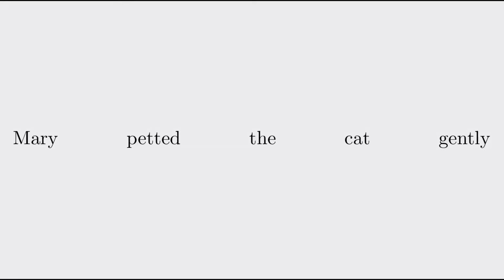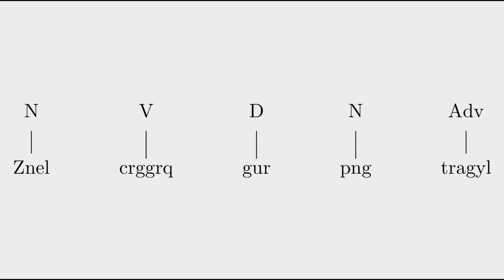To understand that, let's consider a different problem. What if you wanted to find the subject and object in the sentence, but you didn't know any of the words? However, a helpful friend has labeled the type of each word for you. N stands for nouns, V stands for verbs, D for determiners, which are those words that go in front of nouns like the, and stuff like that, and ADV for adverbs, which are verb modifiers that usually end in ly, like quickly.